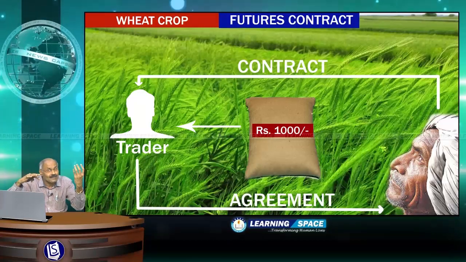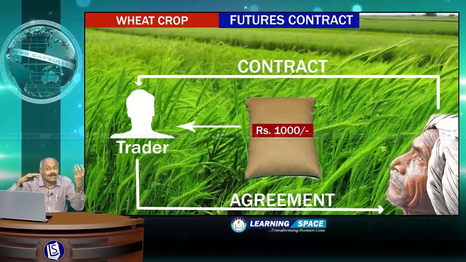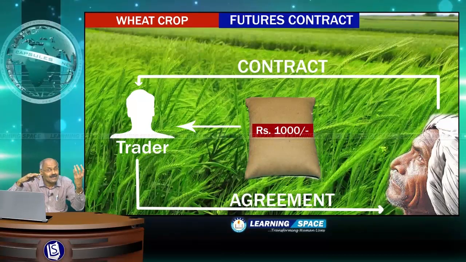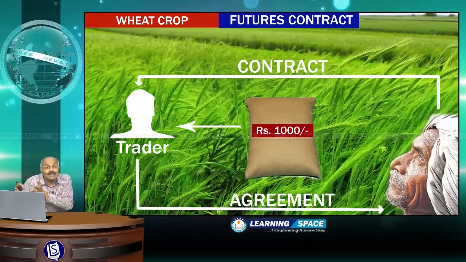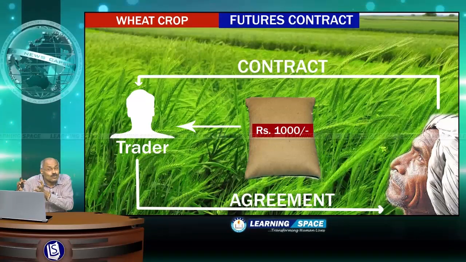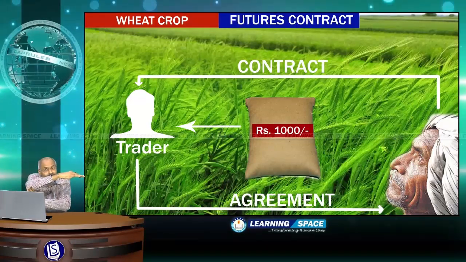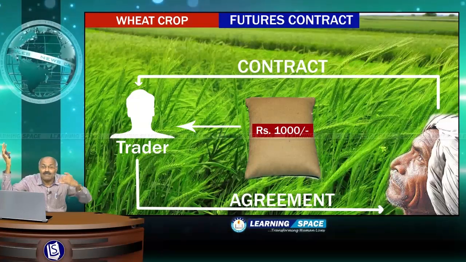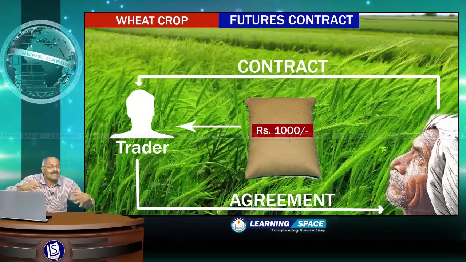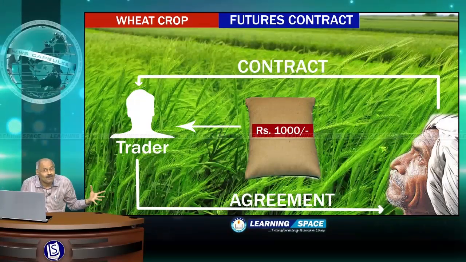So the trader will say that I will purchase at rupees 1000 per bag, and once the harvesting is over, the farmer is to sell only to the trader at rupees 1000. If it increases to 1200, if it reduces to 800, that is not the botheration of the farmer.